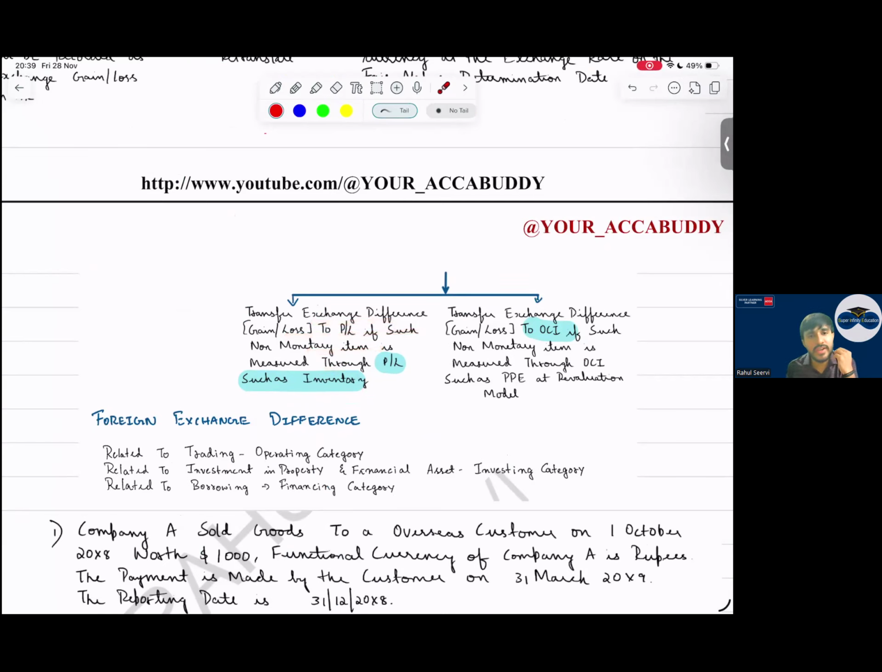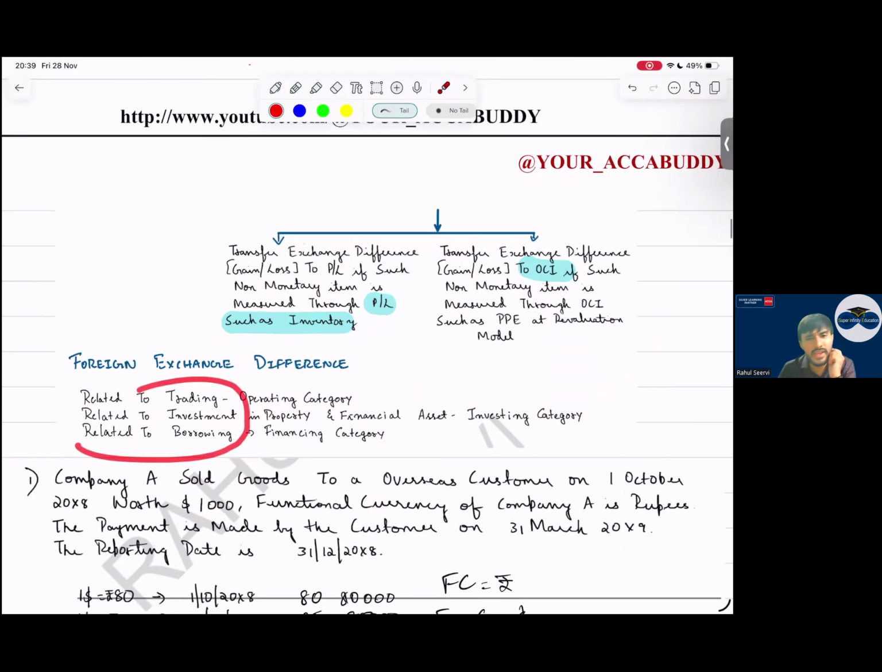For inventory, we calculate NRV, no? That NRV is also a type of value as per the market. So the exchange gain or loss will be taken to P&L. If the exchange gain or loss is because of revaluation, and that revaluation is going to OCI, exchange gain or loss also will go to OCI only. Yes, sir. If it is relating to trading, operating; relating to investment in property and financial, investing category; if it is relating to borrowing, it will go to financing category. Simple.